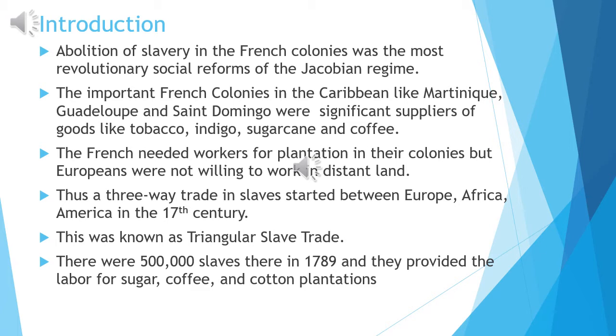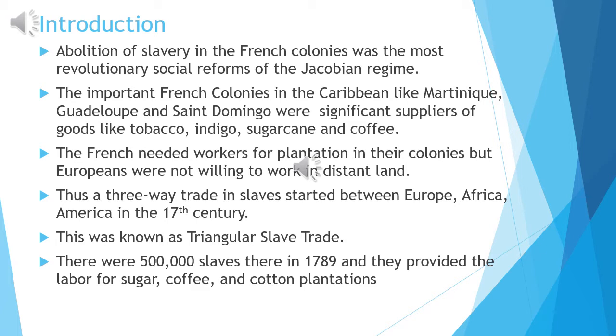Most of the people came from Africa where the French had a colony. Now, these people were bought from Africa and they were sold in the market. This is how the slave trade began. Now, this slave trade was a triangular slave trade.